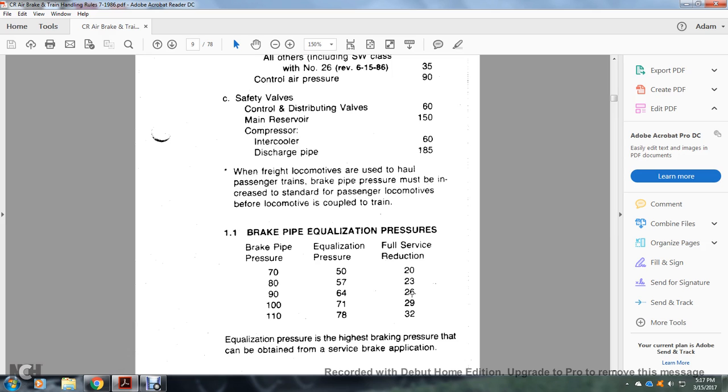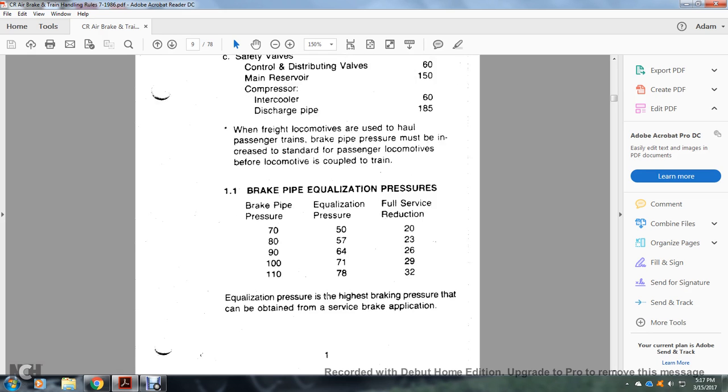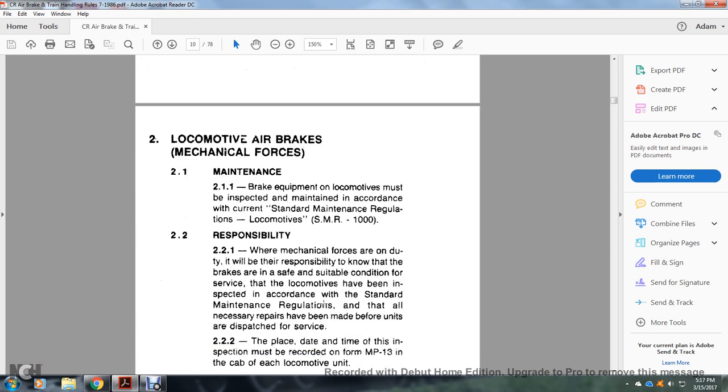Full service reduction 26. 100 air brake pressure, equalization pressure 71, full service reduction 29. Brake pipe pressure 110, equalization pressure 78, full service reduction 32 psi. Equalization pressure is the highest braking pressure that can be obtained from the service brake application.